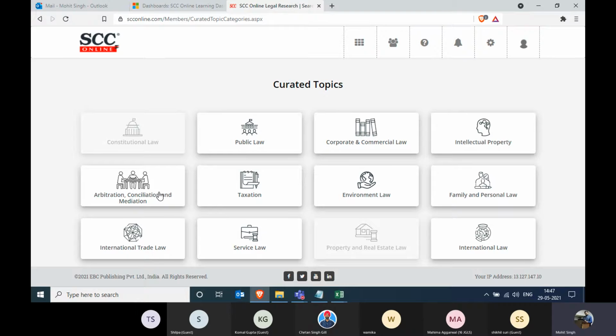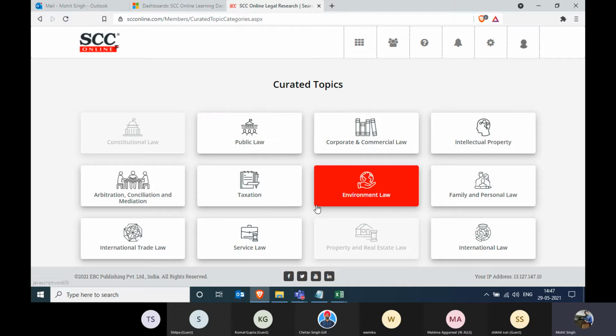As you can see, it depends from practitioner to practitioner, from advocate to advocate, in which particular area they deal with. Some of the advocates practice in public law, some practice in taxation, some of the members practice in environmental law. So what we have done over here is we have made big headings in which there are several categories through which they can get all the data in one place.